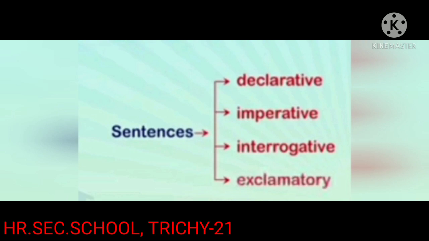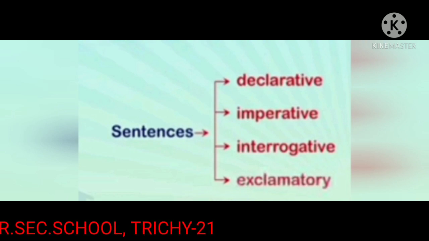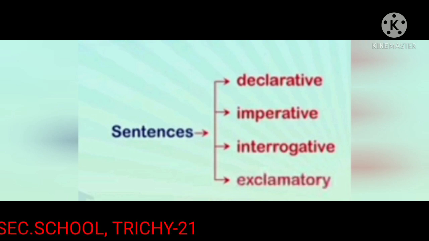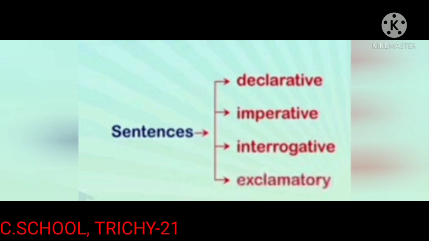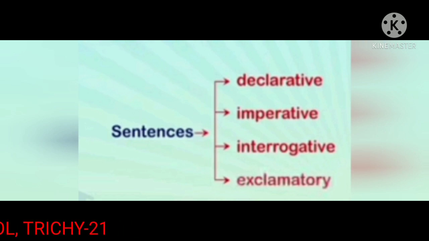Sentences. There are four types: declarative, imperative, interrogative, exclamatory. Okay, let us see some examples.